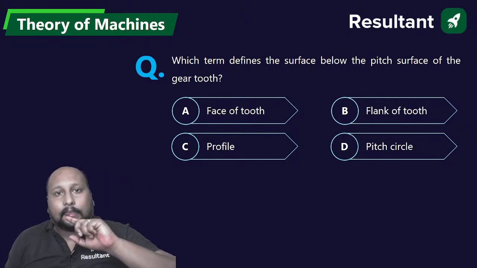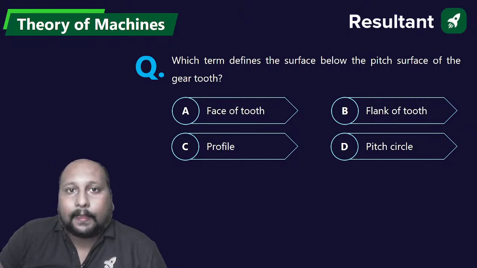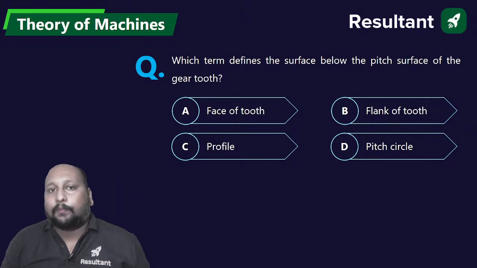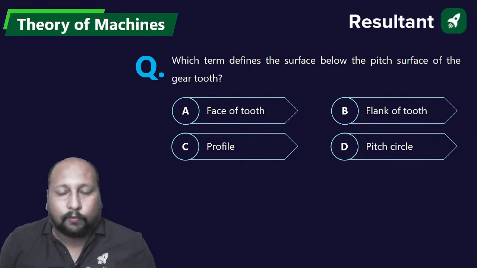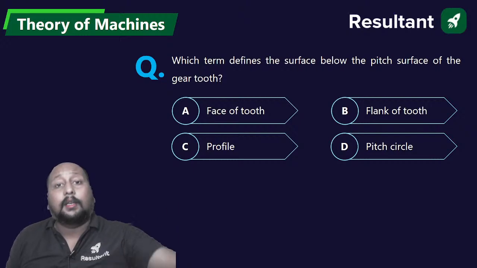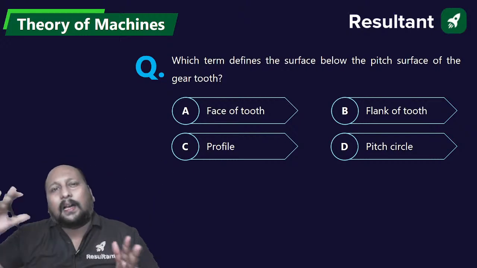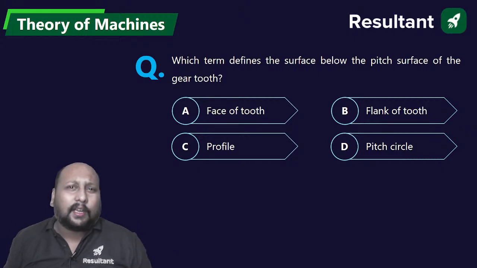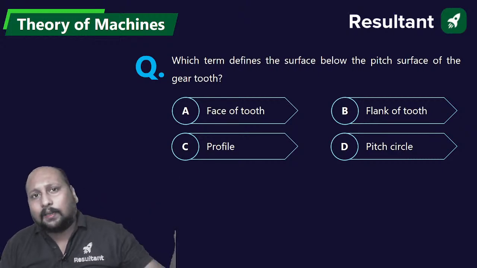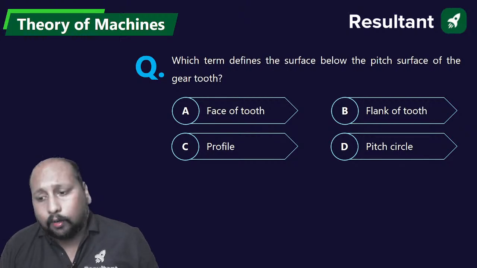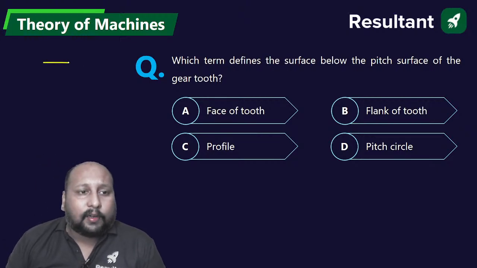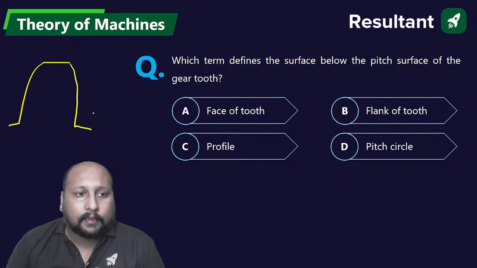Remember one thing, from the gears topic you have to study the gear terminology. That is very, very important. 90% of the questions from the gears topic are asked from there. The path of contact numerical is not even necessary. For Mains it could be necessary, but for Prelims it is not at all important. If you try to recall, gears, profile, animation, line of contact.